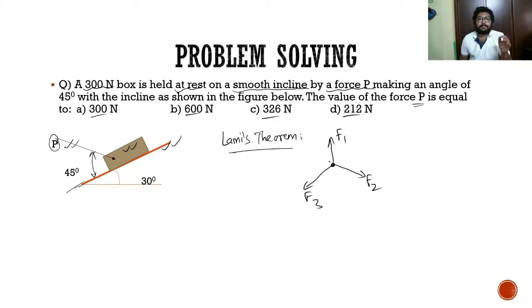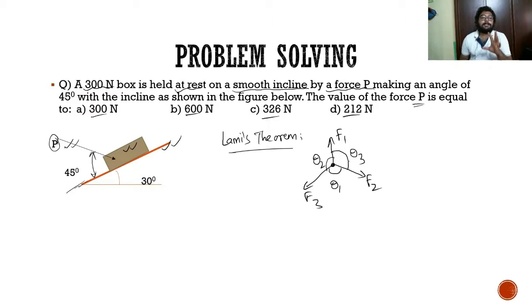Say this is angle theta 1, the angle included by forces F3 and F2. This is theta 2, the angle included between the lines of action of forces F1 and F3. Similarly, this is theta 3.